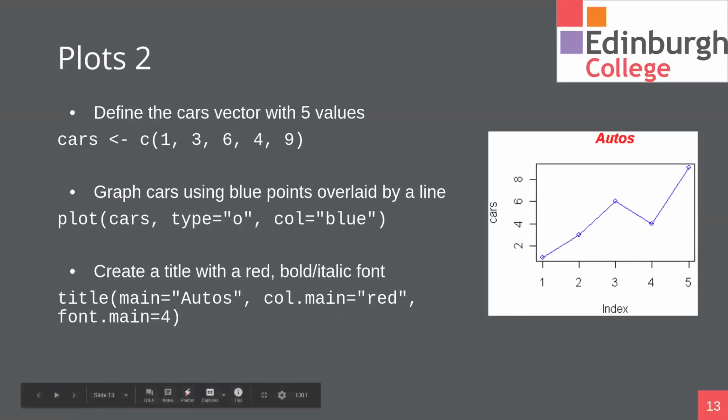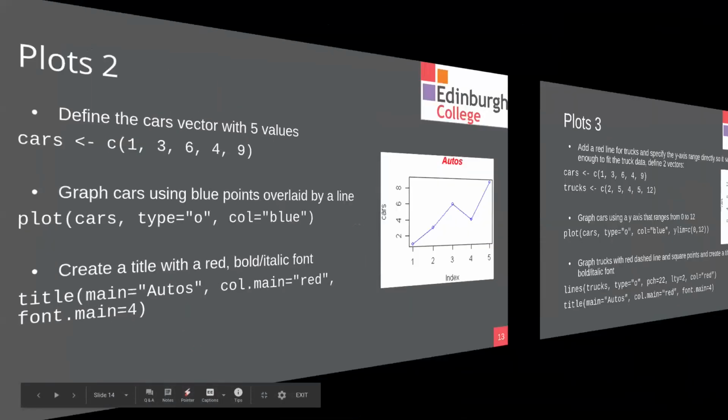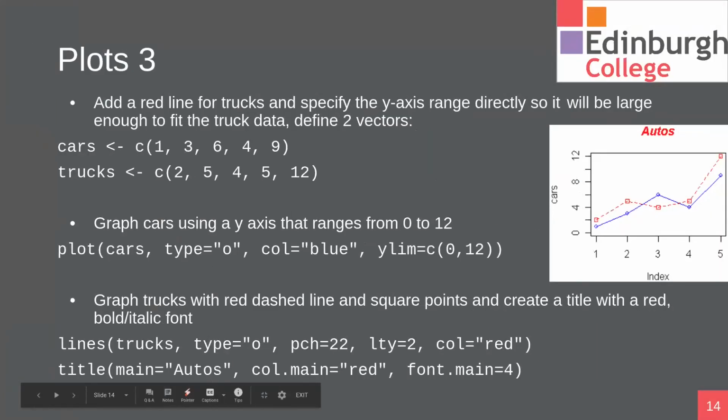Okay, so here's a bit more detail added to that plot. At the moment we have two numeric vectors, cars and trucks. What we're going to do is plot cars, then plot trucks, and it's going to give us these two lines kind of intertwining here. Although this is a very simple example, it shows us some of the stuff we can do with just a few lines in R.